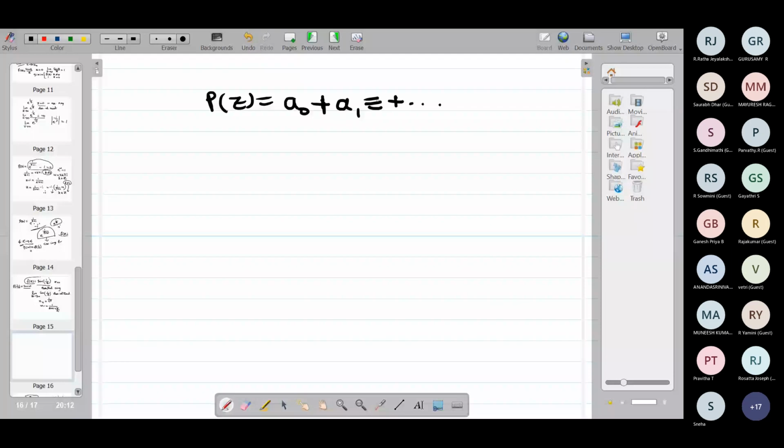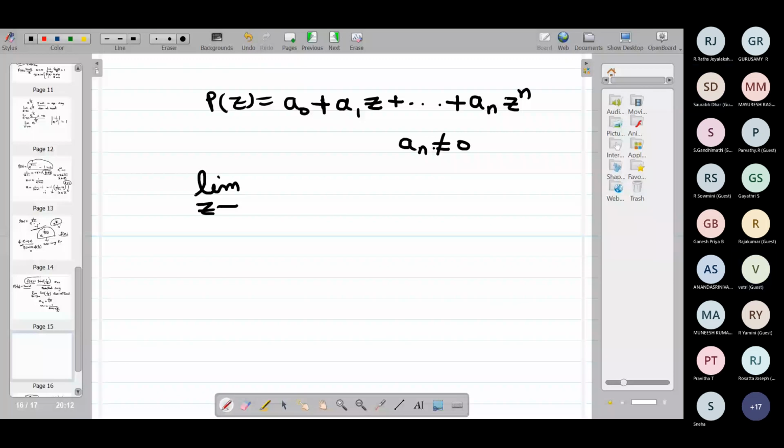It is a non-constant polynomial, so an will not be equal to 0. See, what we know about this polynomial is that as z goes to infinity, p of z goes to infinity.